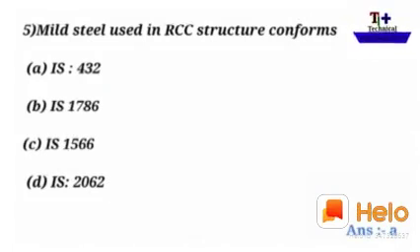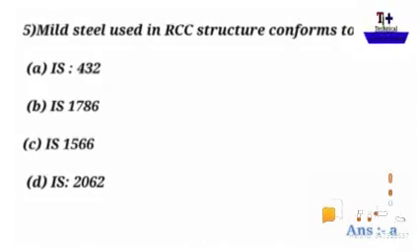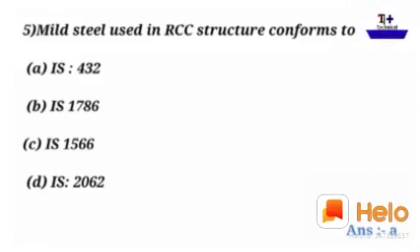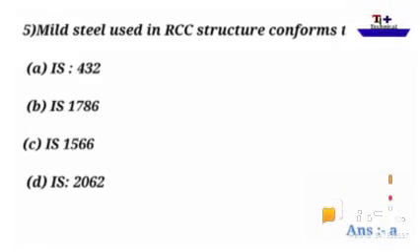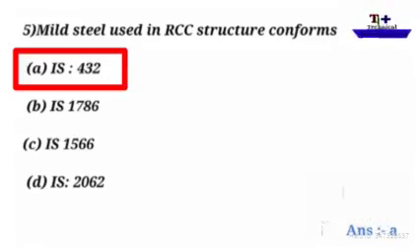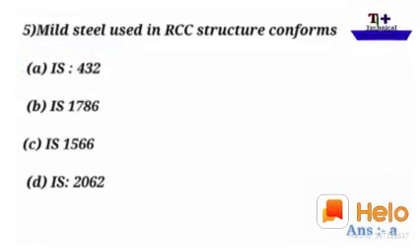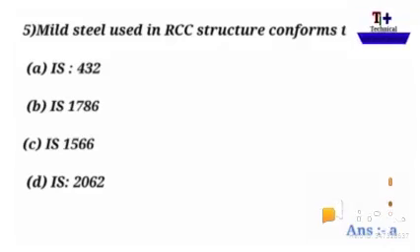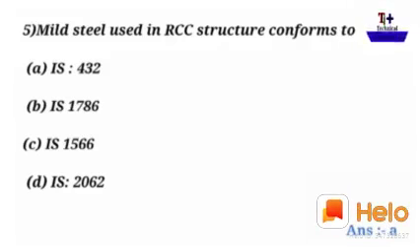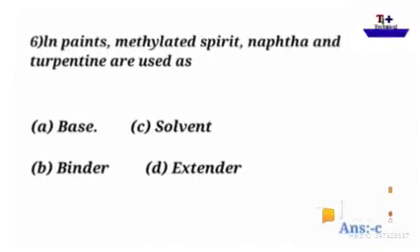Mild steel used in RCC structures conforms to IS code. Okay, then according to this, IS code is 432. Option A is the answer, and the rest of the options are not the answers. Okay, these questions you have to go through. These questions may be asked in the RRB. Okay, move on to the sixth question.